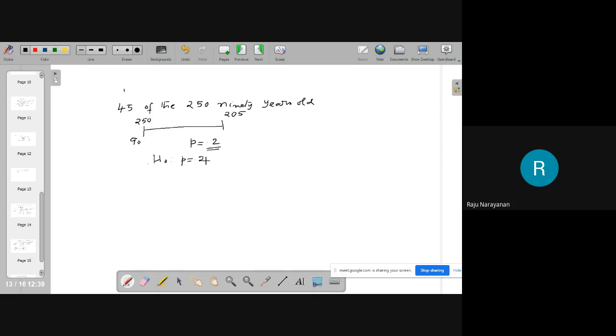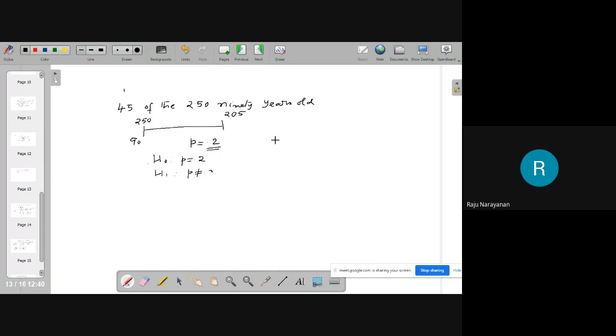Okay. And what is the alternative hypothesis? H1: P naught is not equal to 0.2. Okay. Then here 250 persons are there.